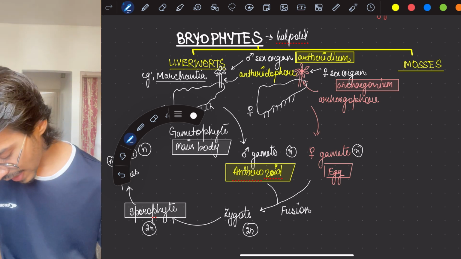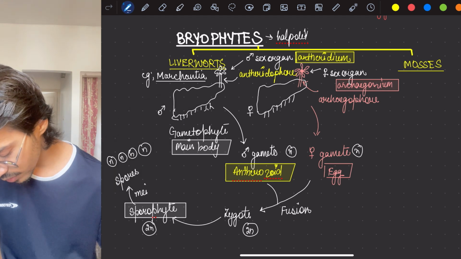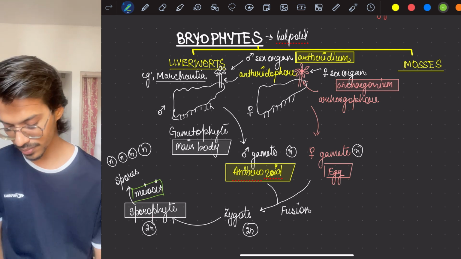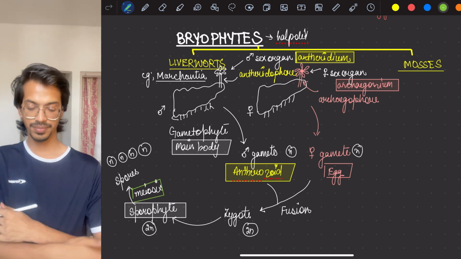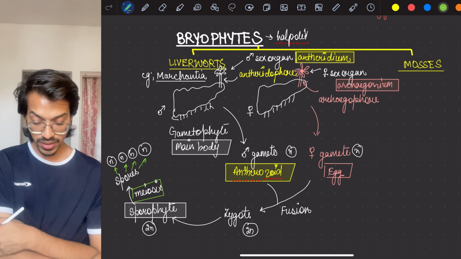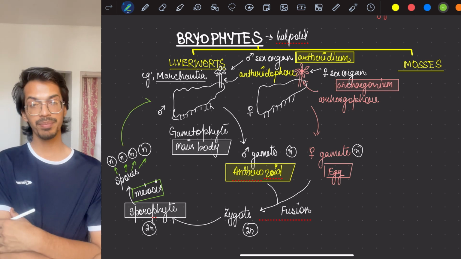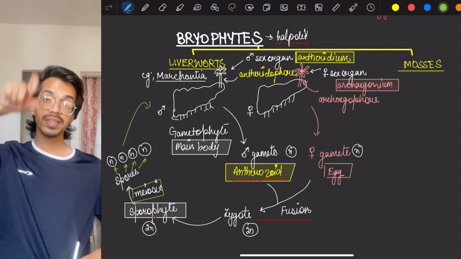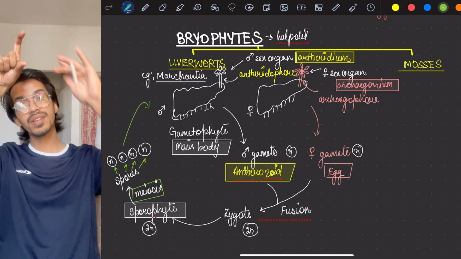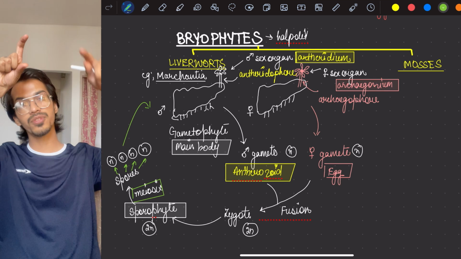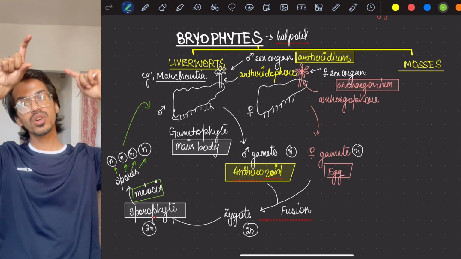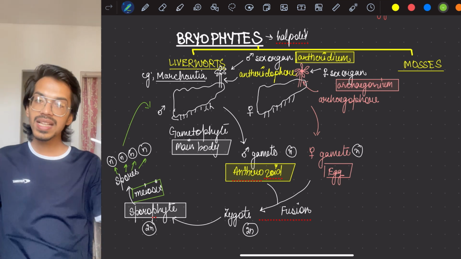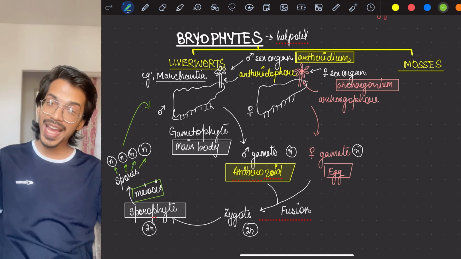Okay, and as the meiosis occurs and 4 cells are formed, they will again form the gametophyte. So this is the basic we have to remember. Let's see that again. The main plant body is haploid, that is the gametophyte. The gametophyte will make male sex organ and female sex organ. Then the sex organs will make the gametes. The gametes will fuse, and it will make a diploid structure because n plus n is 2n.